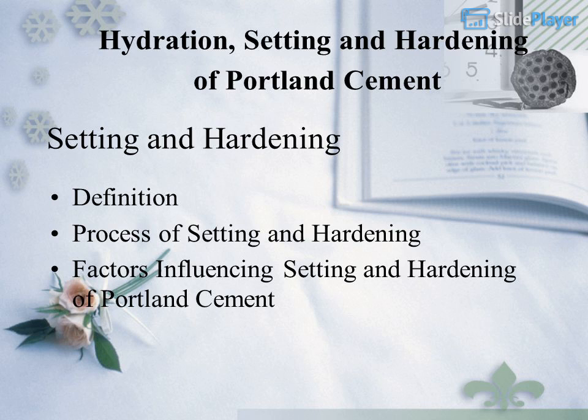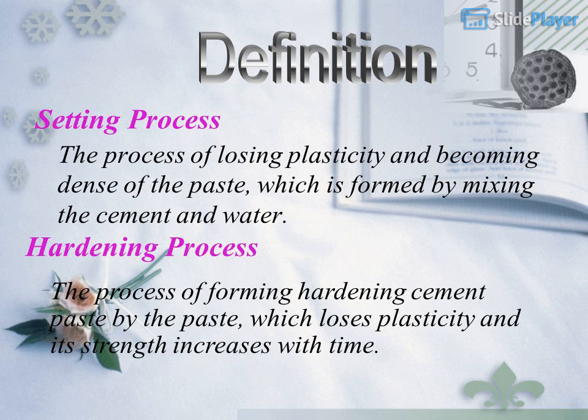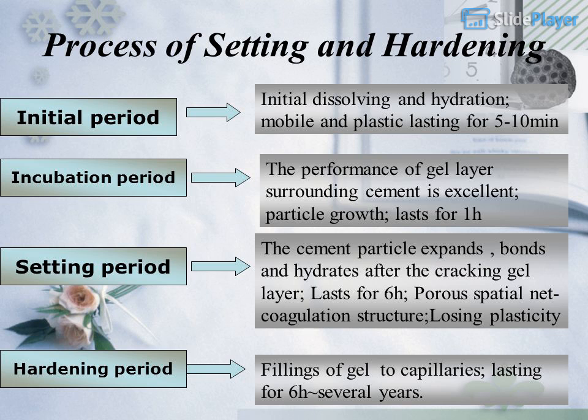Setting and hardening. Definition. Process of setting and hardening. Factors influencing setting and hardening of Portland cement. Definition: setting process, hardening process. Setting is the process of losing plasticity and becoming dense of the paste, which is formed by mixing the cement and water. Hardening process: the process of forming hardening cement paste by the paste, which loses plasticity and its strength increases with time. Process of setting and hardening.